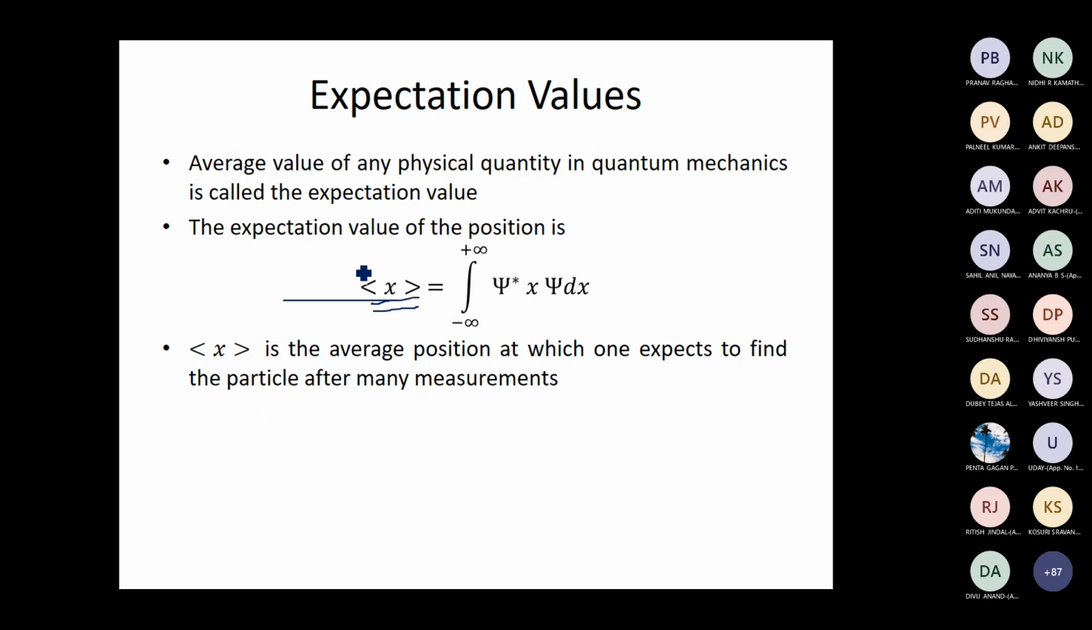So the average value in quantum mechanics has a name, the expectation value. You call the average value of a large number of measurements the expectation value. So the expectation value of the position can be obtained by using this integral, minus infinity to infinity psi star x psi dx. Here psi star is the complex conjugate of the wave function. So once you know the wave function, you can calculate the expectation value.